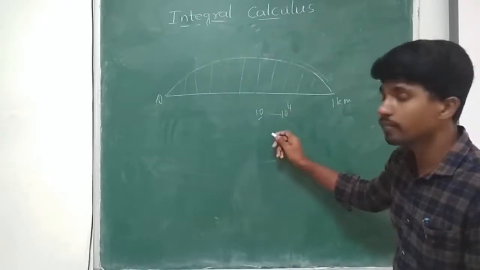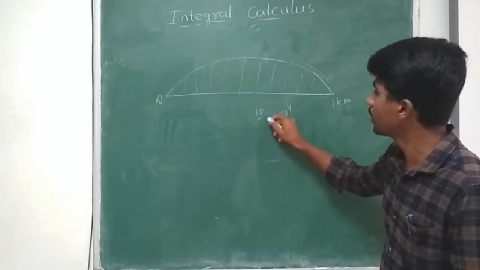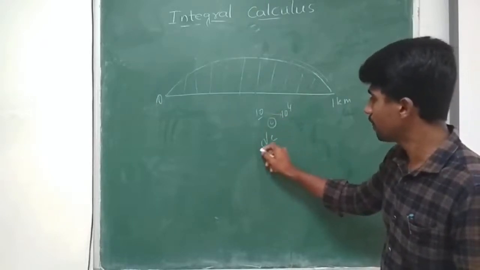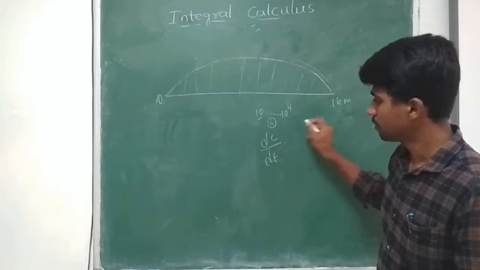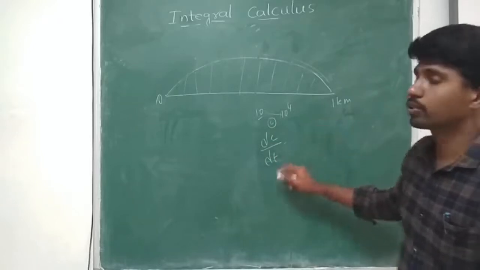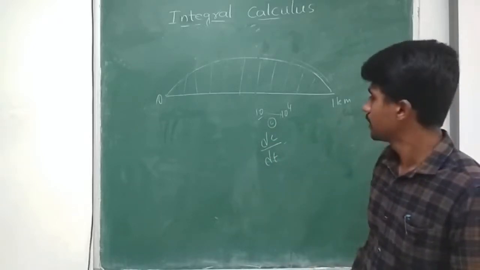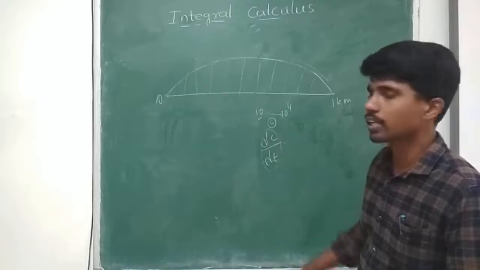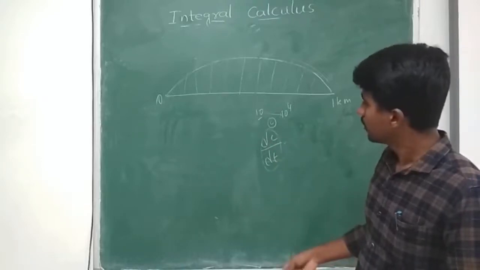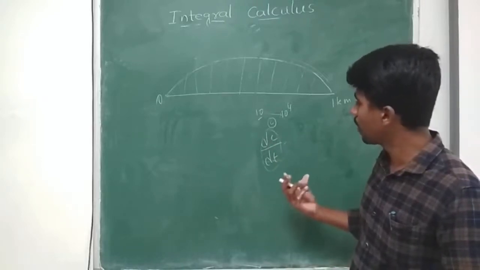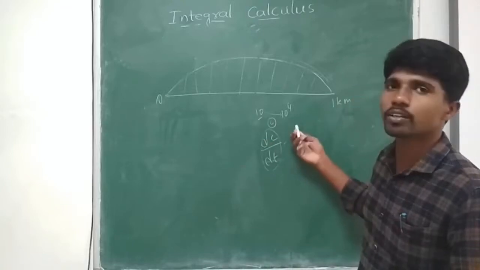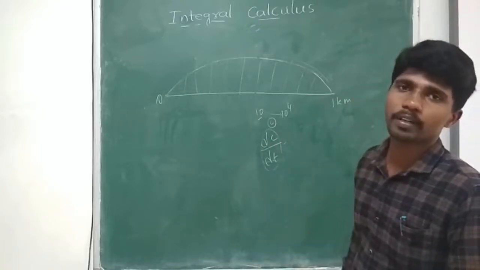The rate of change in its count, if I take the count as C, the rate of change in the count with respect to the time, right? So this is differential calculus. Then I can find out per hour how much it is increasing or decreasing,